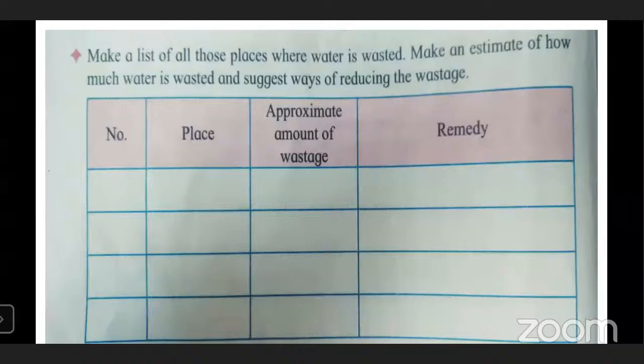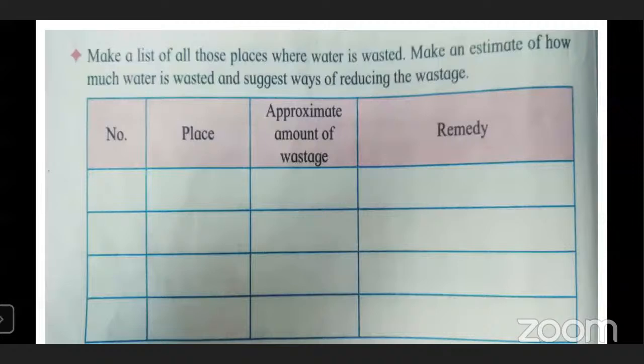Now here you have to make a list of all those places where water is wasted. Make an estimate of how much water is wasting. Estimate, that means you have no need to take a correct quantity. You can guess that quantity, how much water is wasting, and you can suggest ways of reducing the wastage. And you can suggest your ideas how we can stop that wastage.